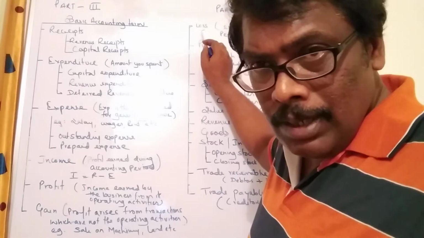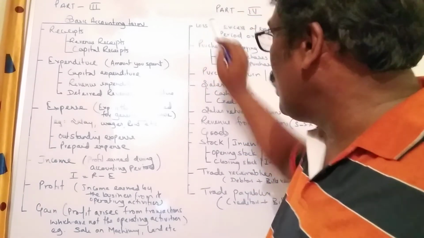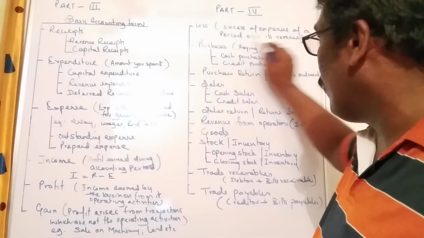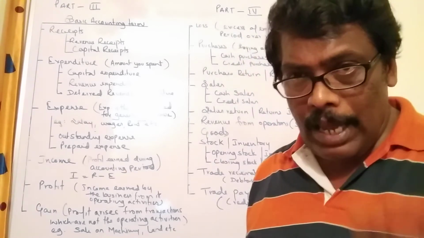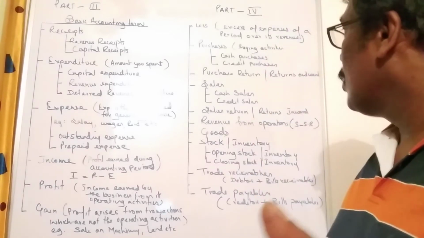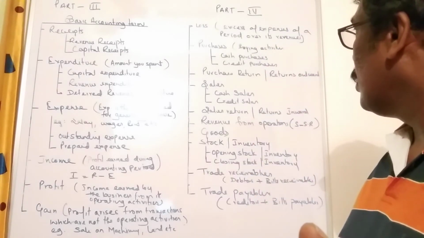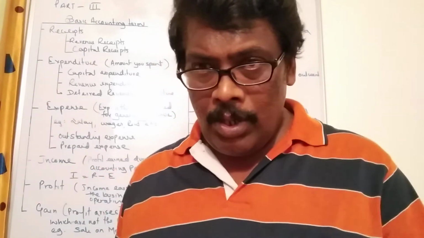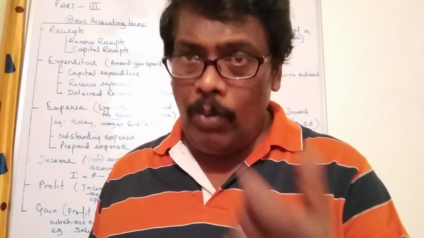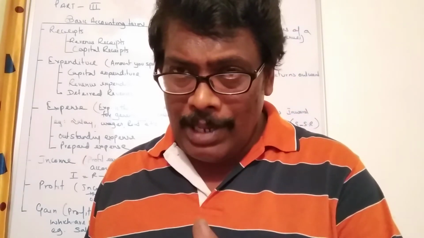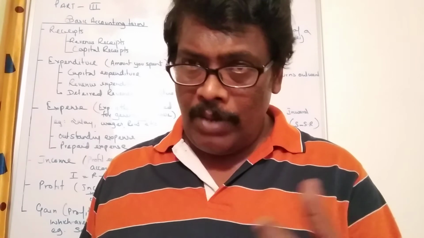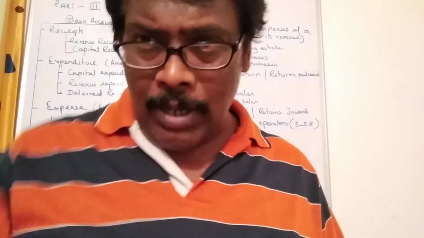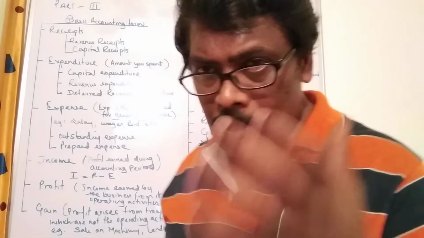The first term is loss. What is loss? Loss is the excess of expense of a period over its revenue. What is loss? Excess of expense over revenue. When revenue is less and expense is more, the difference is always treated as loss. So that is loss.